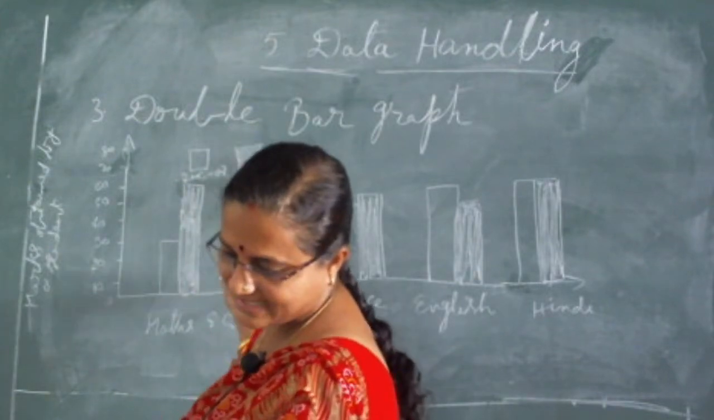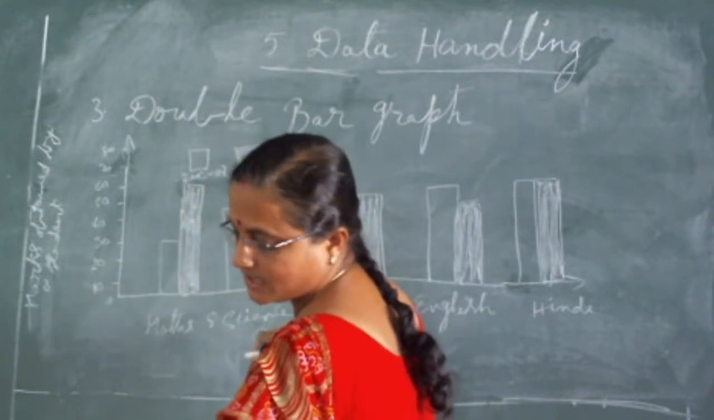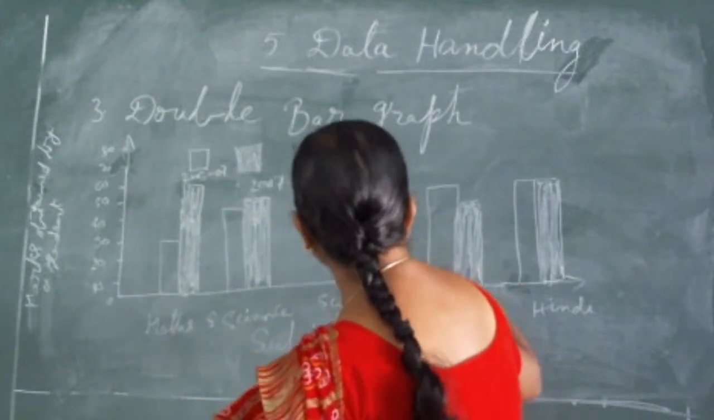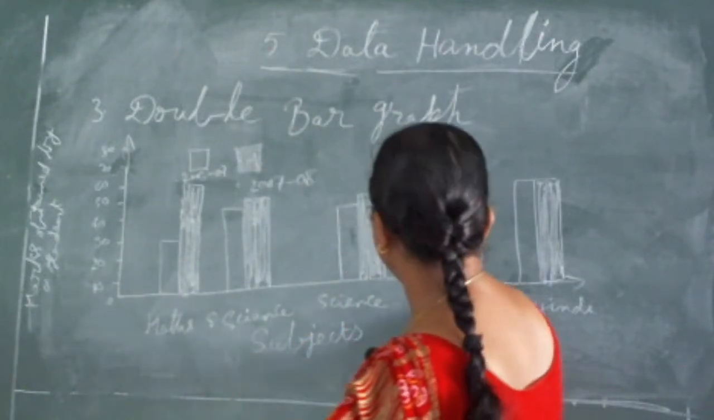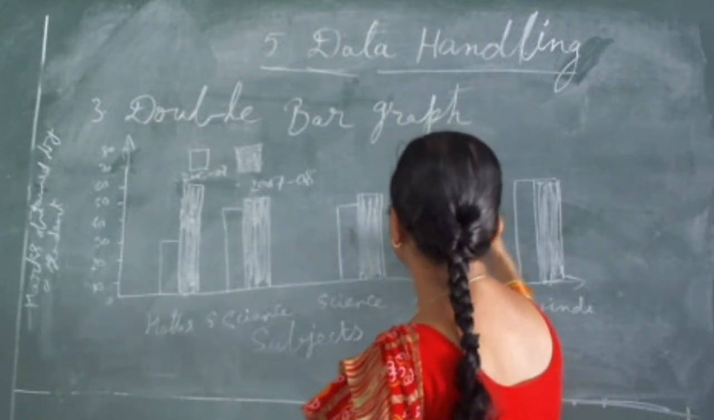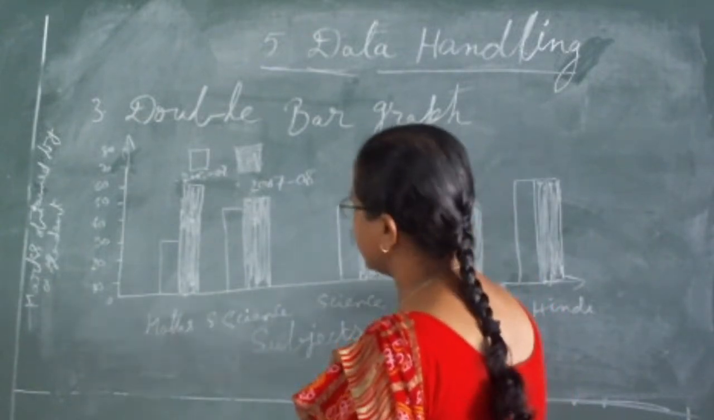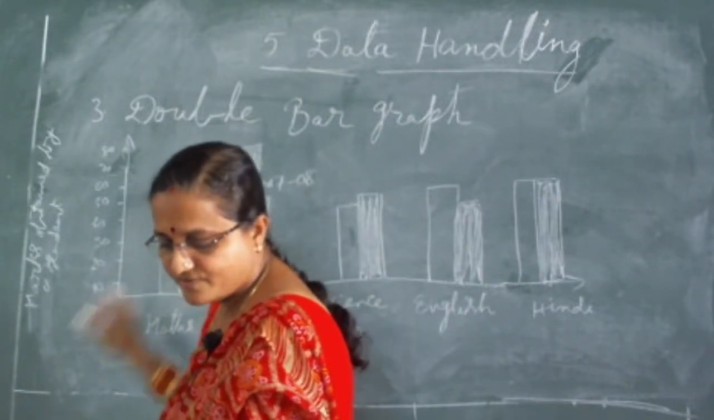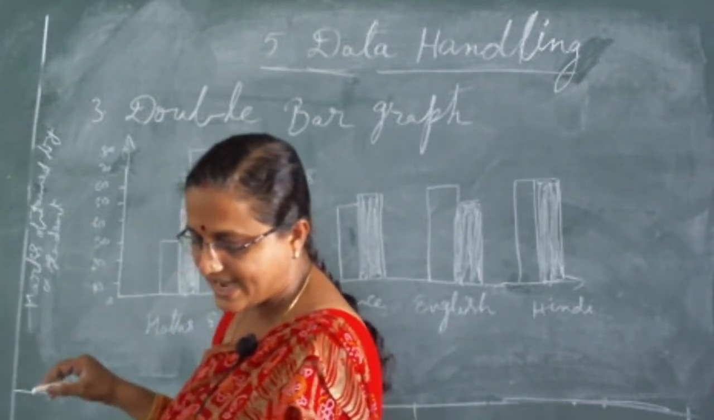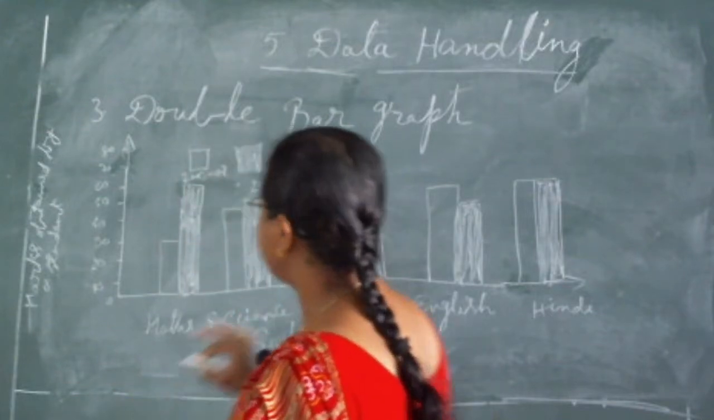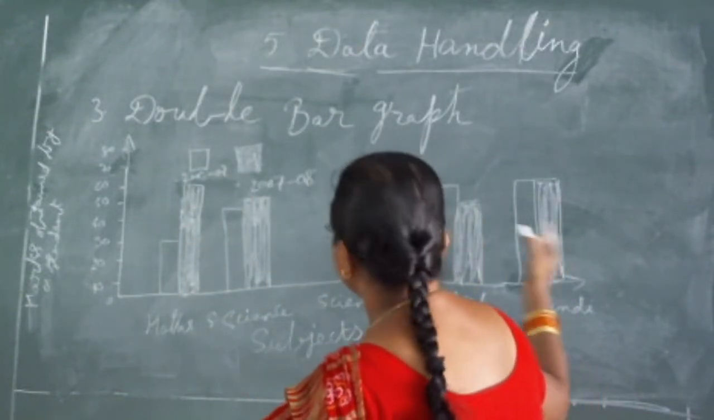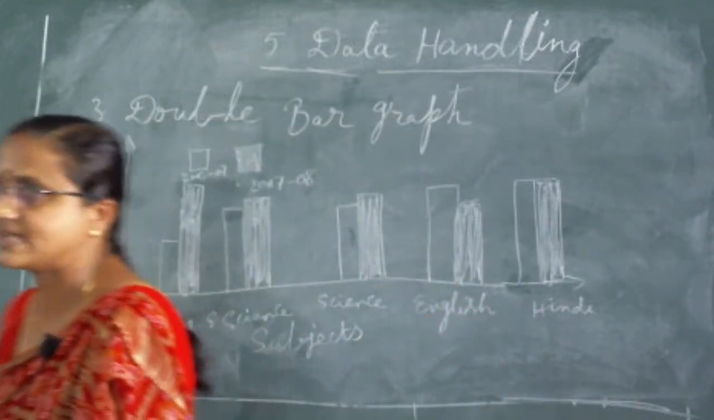So in which subject has the performance deteriorated? It means in which subject their performance was lower than the previous year. In English, the students' performance deteriorated compared to the previous year. And in which subject is the performance at par? It means in which subject the performance is equal? In Hindi, in the 2 years he actually has the same type of performance.